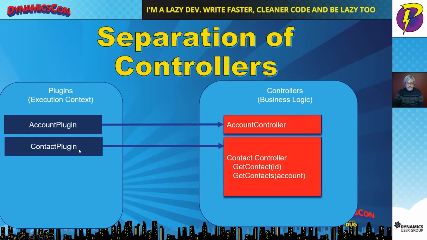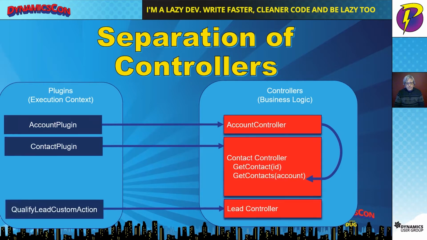Instead, we should separate out the controllers, so all the business logic, into an account controller and a contact controller. Then when our contact controller, as an example, has a new method that is relevant to the account plugin that we have here, a method called getContacts that takes an account, we simply have to make a reference from one controller to the other, and now this account plugin has gotten access to that method without any copying, pasting, or duplication of code.